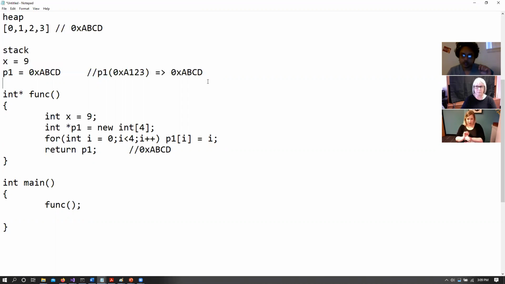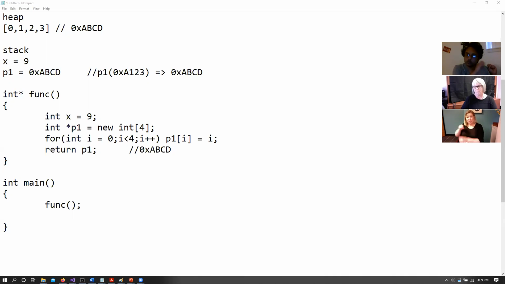Perfect. So type in yes or no if a pointer has its own memory allocation and its own memory address. Right. So think of a pointer as its own variable, right? A pointer is a variable that stores addresses.